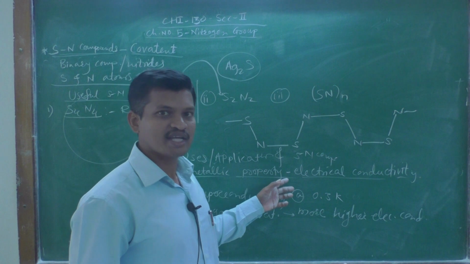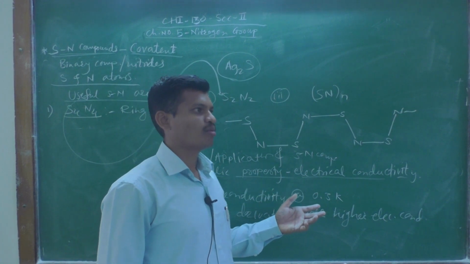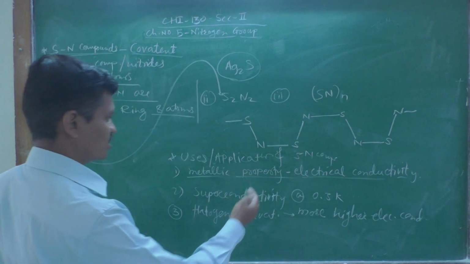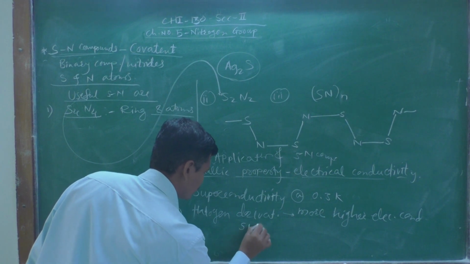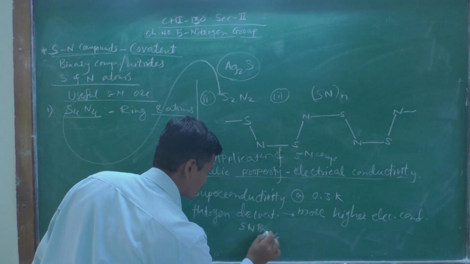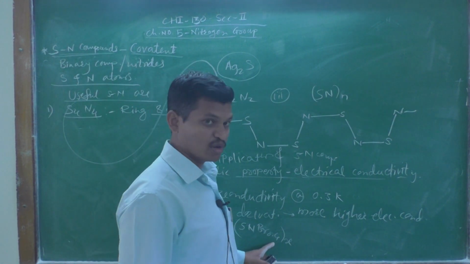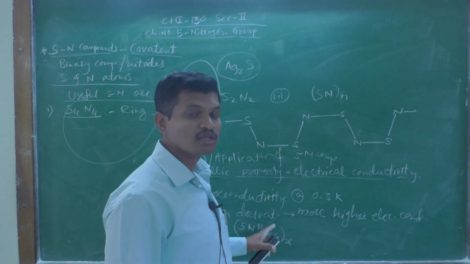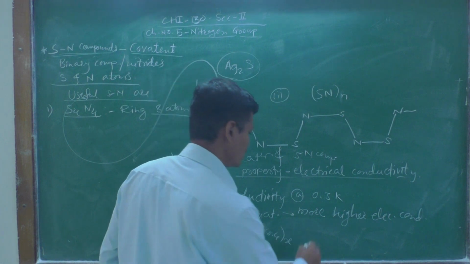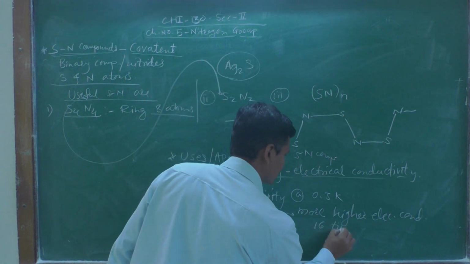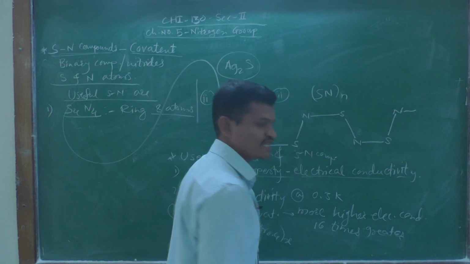So this is the SN polymer, but if we make halogen derivatives of these SN polymers, for example, (SNBr0.4)x, such type of polymer having bromine shows even higher electrical conductivity, which is 16 times greater than the simple SN polymer.